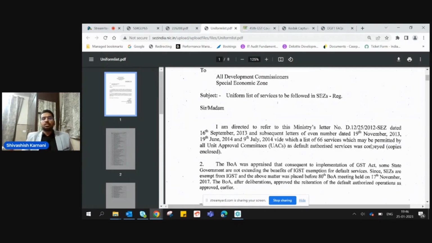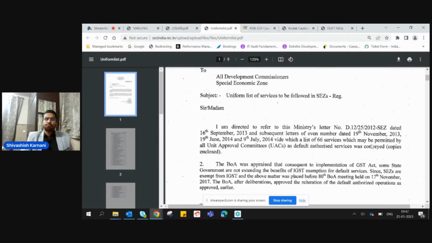wherein even a person who is just supplying goods or services to SEZ, however, he is not interested to claim any refund from the department, that person is also required to ensure that the services or the goods which he is supplying are for the authorized operations of the SEZ. Even when he is not claiming any refund from the GST department, even in that case, he has to follow the authorized operations concept, which is currently prevalent under the refund rules. However, this is going to be extended in the normal course, normal regular supplies also to the SEZ unit or developer. So this is the first change which is going to come up.